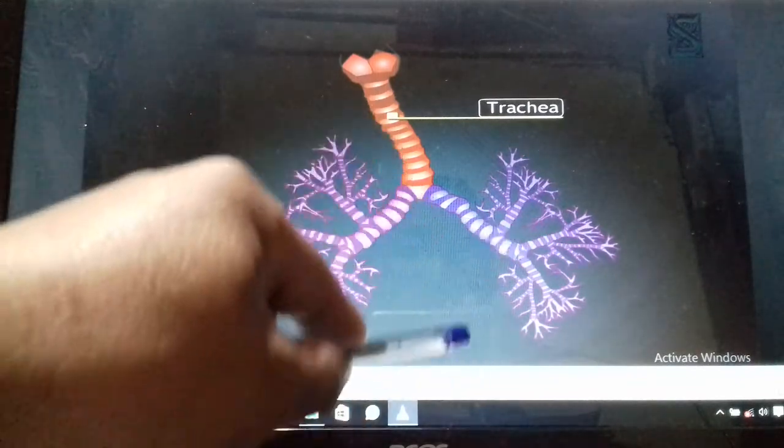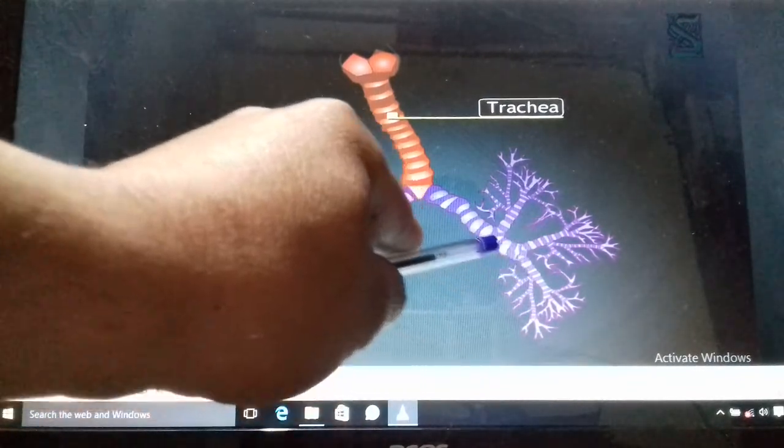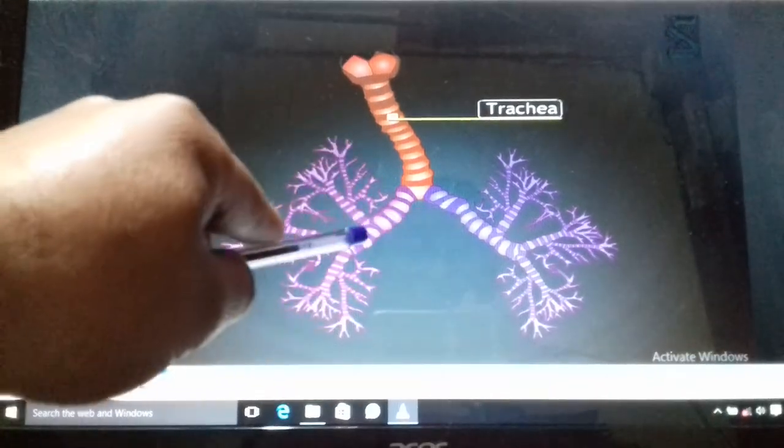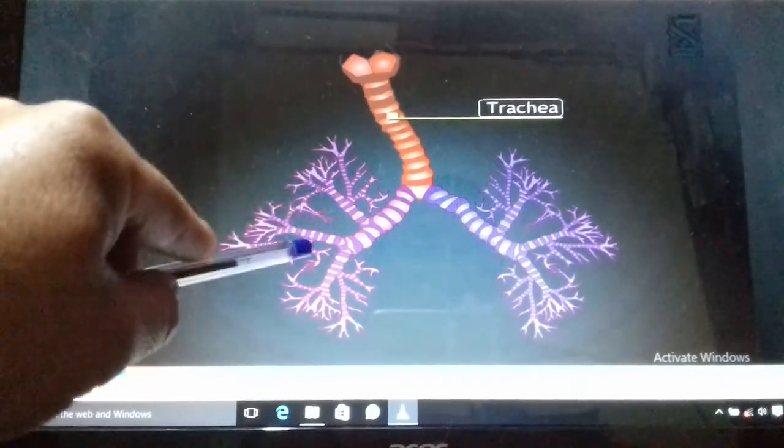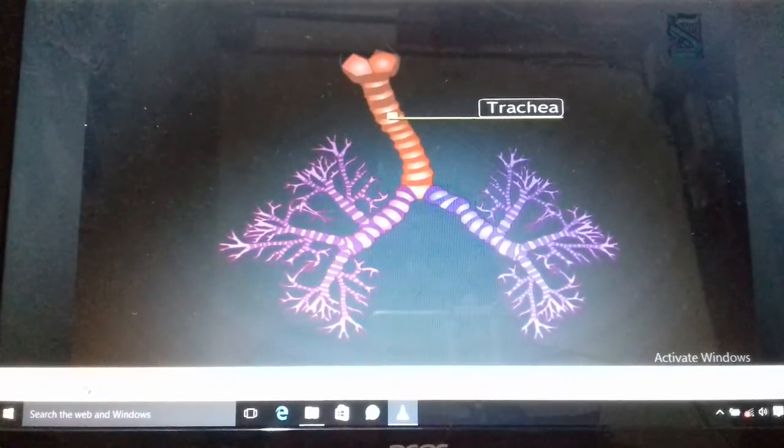Now it is blinking here. These are the bronchioles. That means these two are the bronchi and these are the bronchioles, which are branches of the bronchi. So today we will discuss till here only.